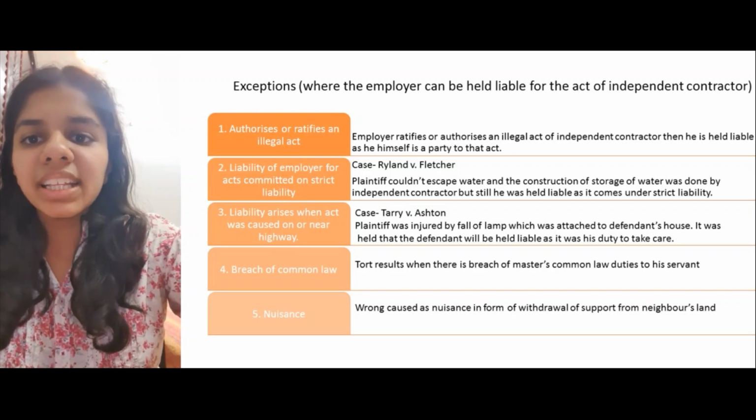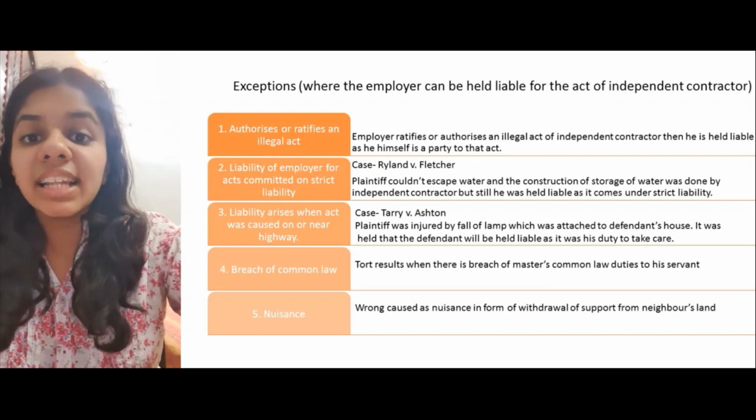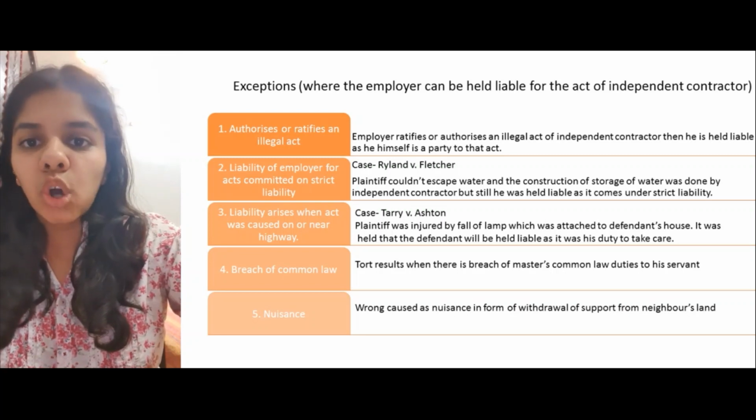Third, liability arises when the act was caused on or near a highway. In the case of Tarry versus Ashton, the plaintiff was injured by the falling of a lamp which was attached to the defendant's house. It was held that the defendant will be held liable as it was his duty to take care. Fourth, breach of common law. Tort results when there is a breach of the master's common law duties to his servant. And last, nuisance. Wrong caused as nuisance in the form of withdrawal of support from a neighbor's land.